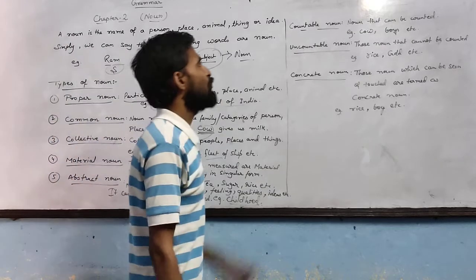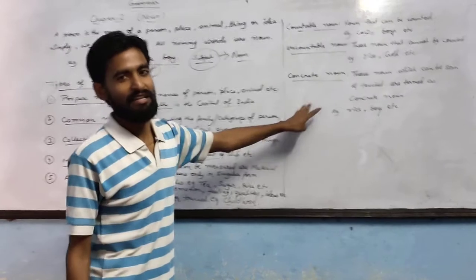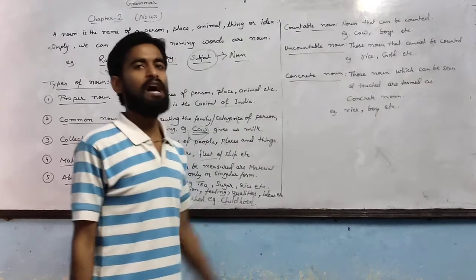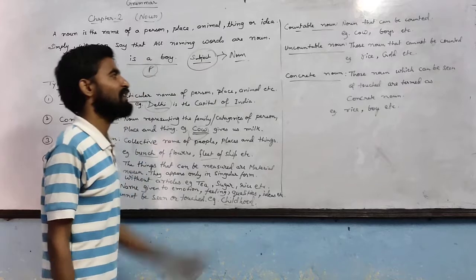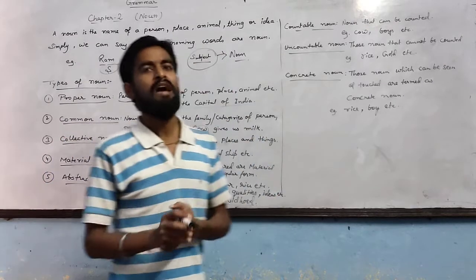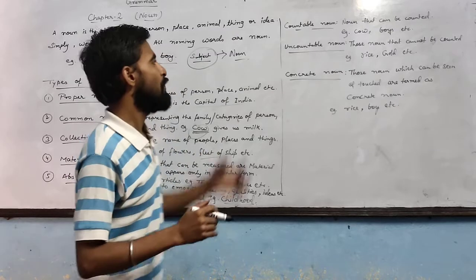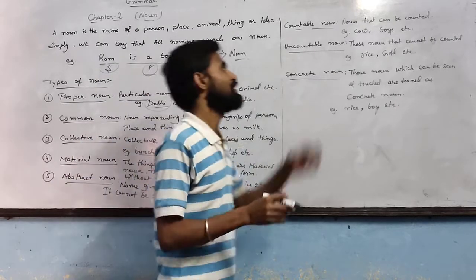Again, next is countable noun. These are the different types of noun. It is not in a book, but these three nouns are also very common in different books. They all have different specific positions, and you have to discuss them because in senior sections you can get confused. What three types of nouns are these?